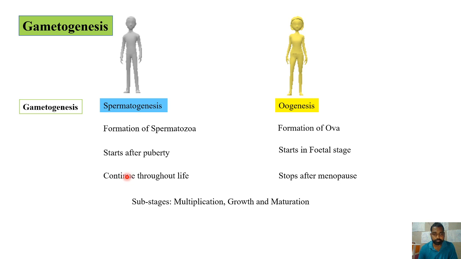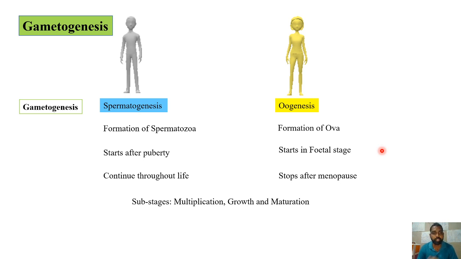Now, another important difference: the spermatogenesis process will continue throughout life, whereas the oogenesis process will stop after menopause. Both processes involve multiplication, growth, maturation, and differentiation. So in spermatogenesis, how spermatogonia produce spermatozoa or sperms, and in oogenesis, how the oogonia develop into ova. This is what we are going to discuss in this lecture.